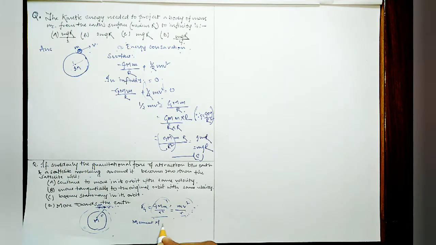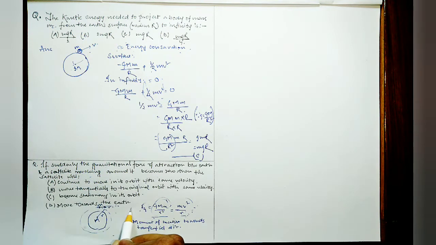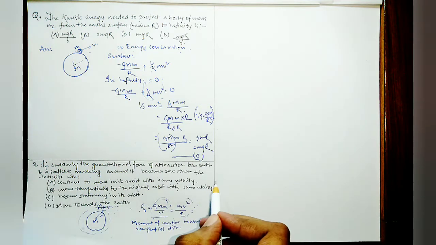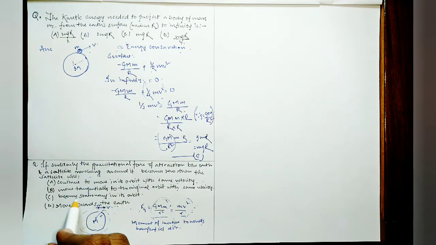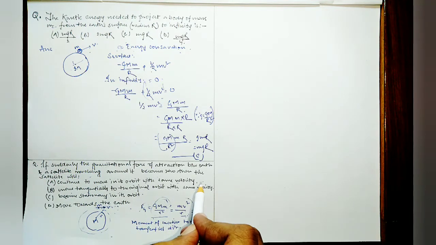There is inertia towards the tangential direction, right? So when this becomes zero, the satellite will move away in the tangential direction with the velocity v. Which is given in option B, right? Move tangentially to the original orbit with same velocity.